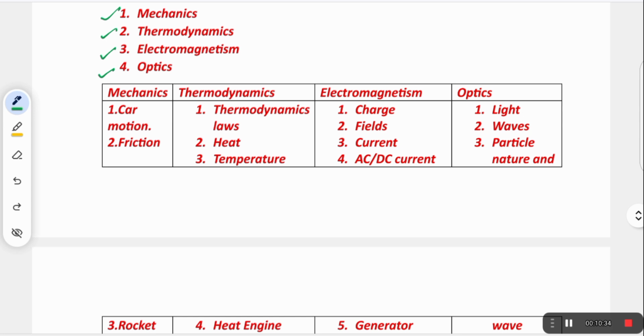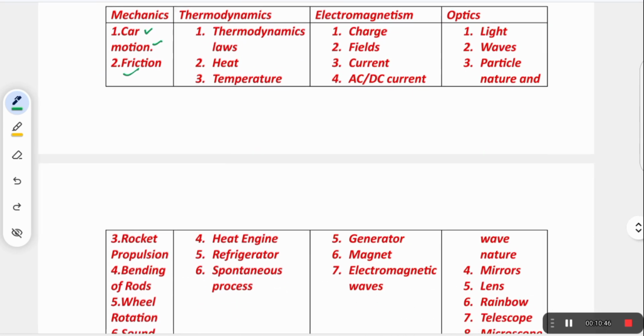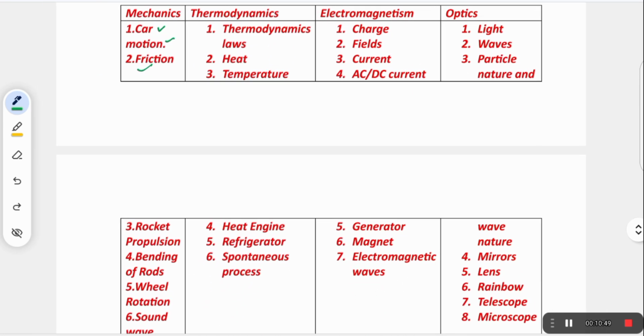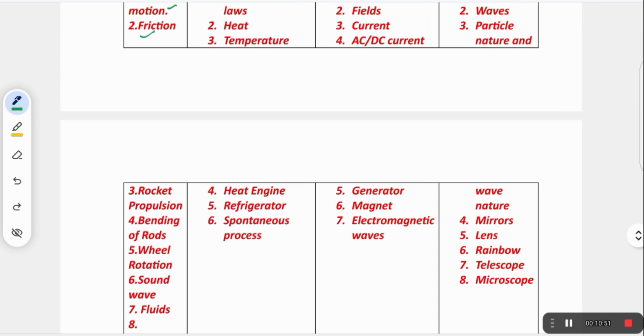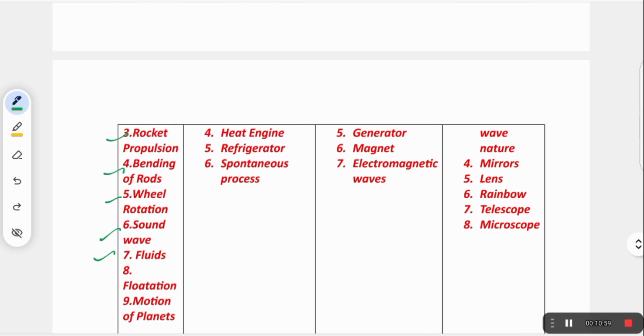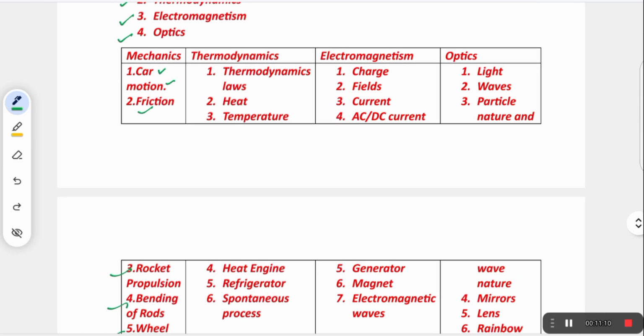Just see, mechanics is related with the motion of a car. It may be linear, zigzag, whatever it will be, but it is related with motion. Friction, this is an important point. Friction is discussed under mechanics. Rocket propulsion, bending of rods, wheels, rotation, sound wave, fluids, these are all discussed under mechanics. Flotation, motion of planets, all these concepts are discussed in mechanics.